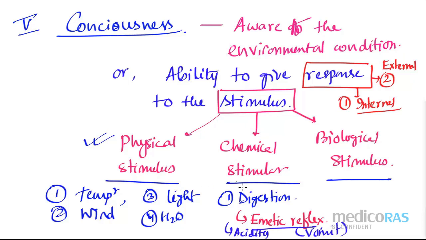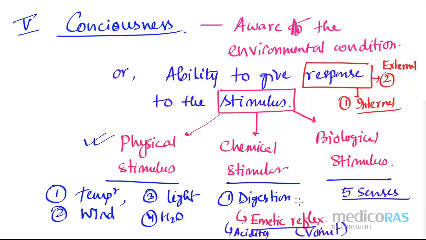Biological means what? Biological means you have five senses. Yes, we all have five senses. That is the touch, vision, everything, whatever the five senses we have, right? So emotionally, when we are bound with somebody, or somebody touches, then I can feel that one, right? That is the biological or emotional feeling. So that is the biological stimulus.